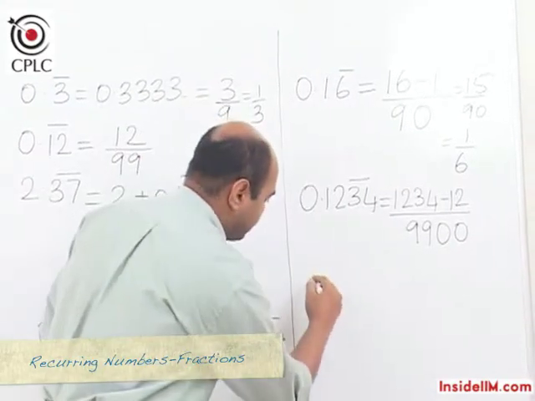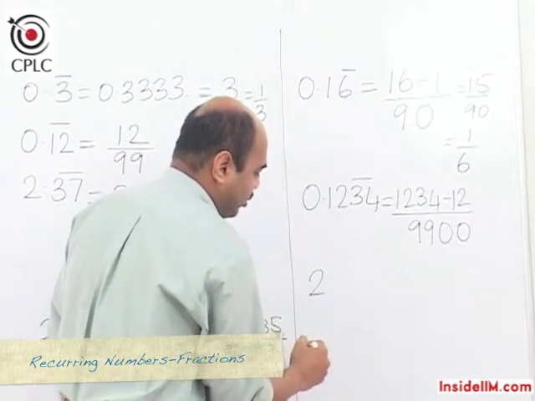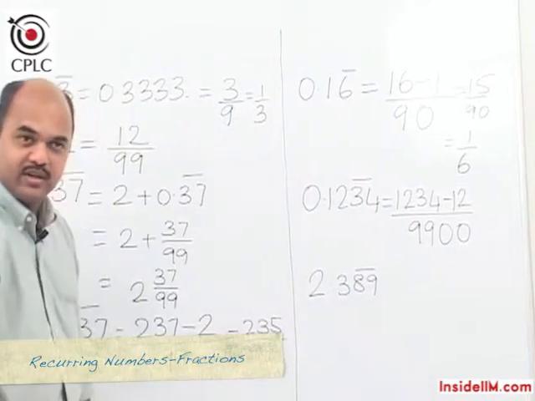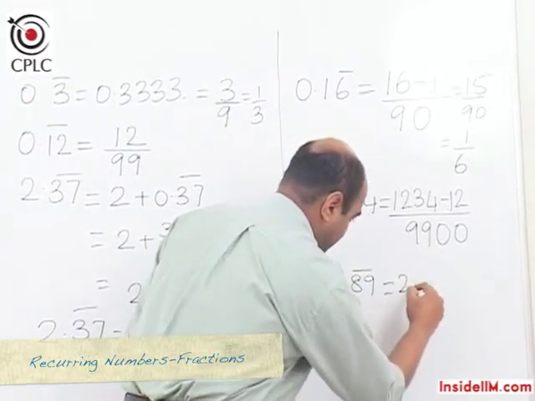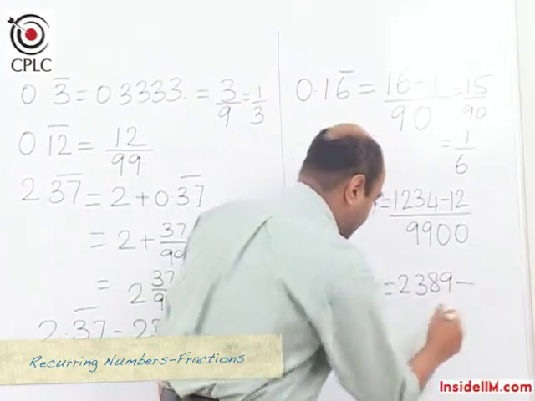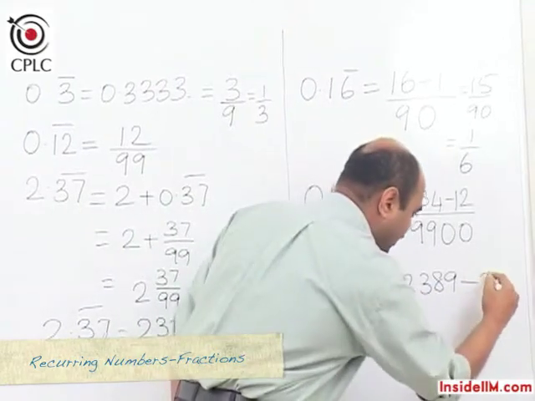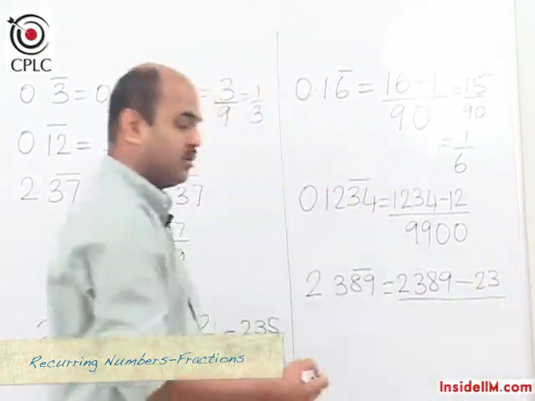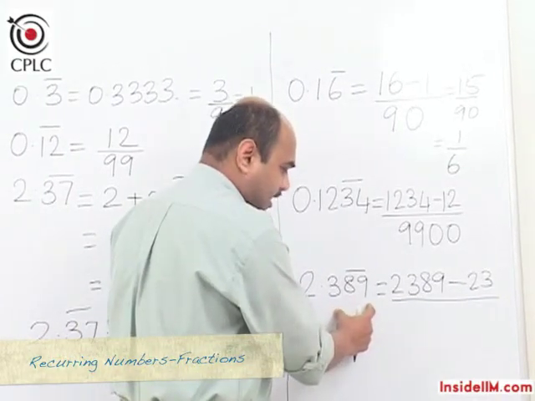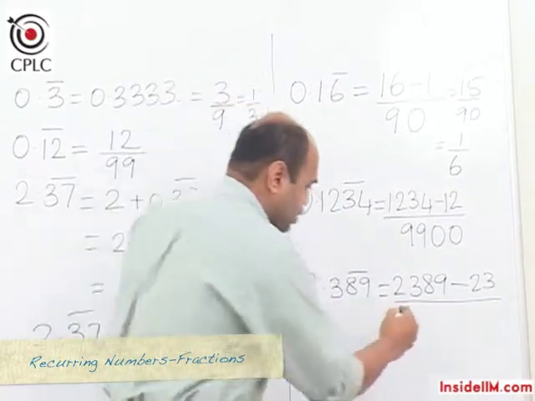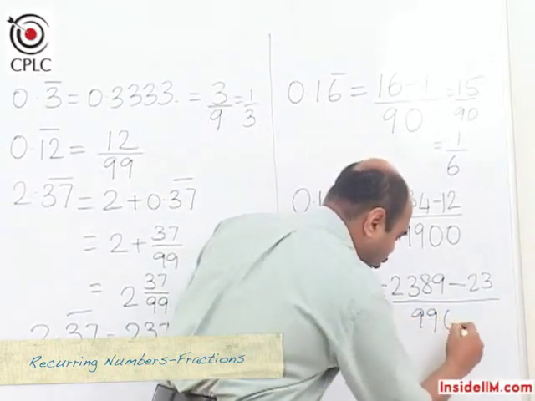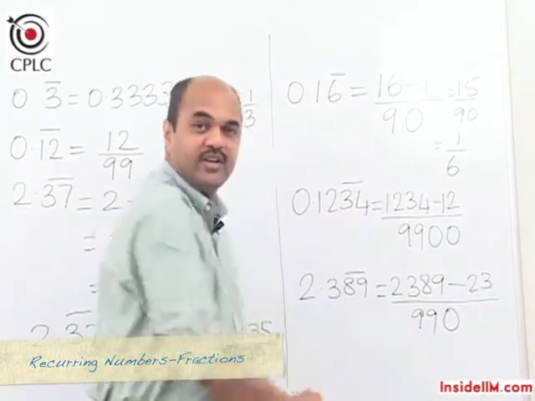And if we now take an example where we have a non-zero digit before the decimal point, suppose 2.389 where only 89 is recurring, then once again we write the entire number, which is 2389, from which we subtract the non-recurring part, which would now be 23, and in the denominator the 9s and zeros that we write down would be corresponding only to the decimal part, which means the part after the decimal point. So we write down 2 nines corresponding to the 2 recurring digits, and then we write down 1 zero corresponding to the 1 non-recurring digit.